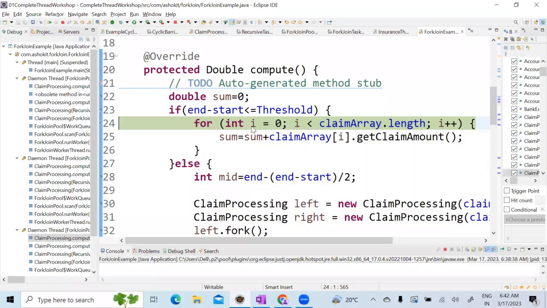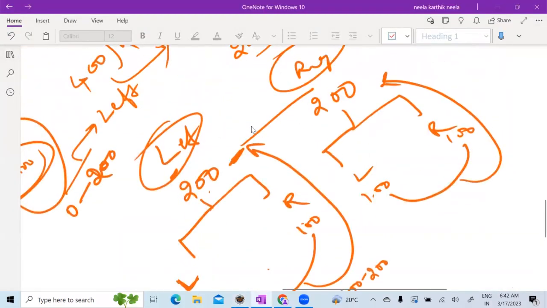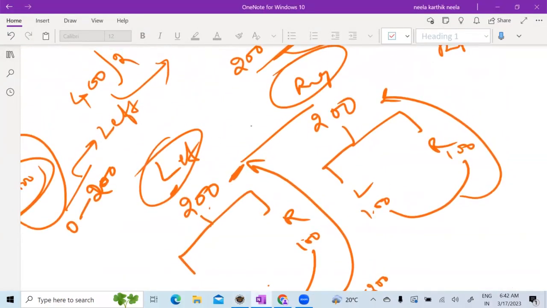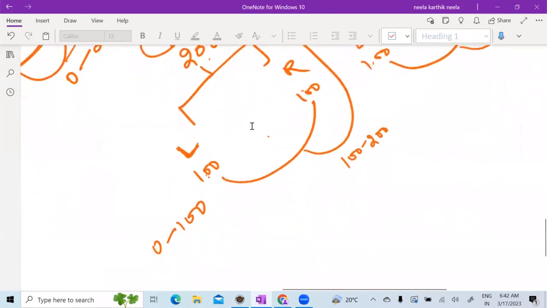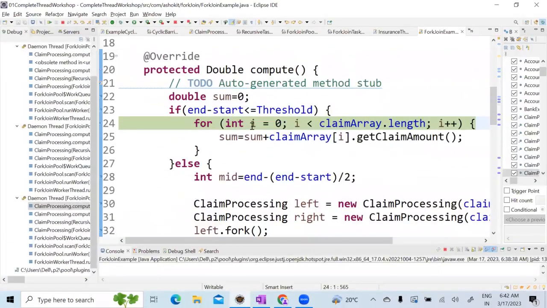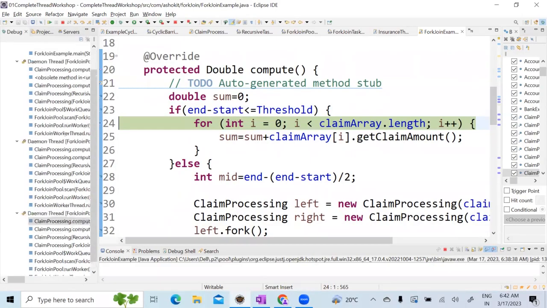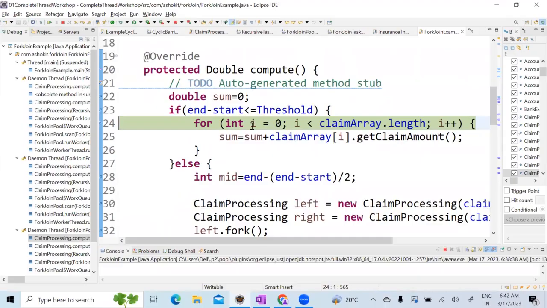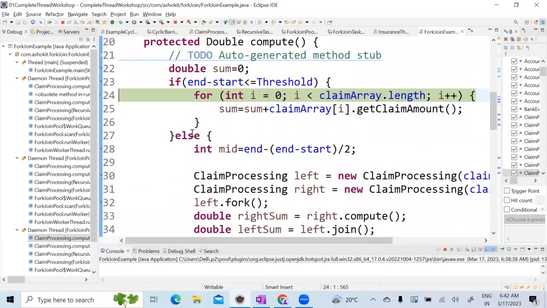That means, though you have 400 claims, you are splitting the work among the threads, and this independent process can execute parallelly, correct? Since I am debugging one thread, I am debugging at a time. But if I run the program, can I say all these threads can run parallelly? Yes or no? Yes. Okay.